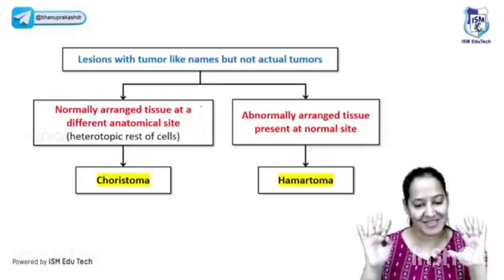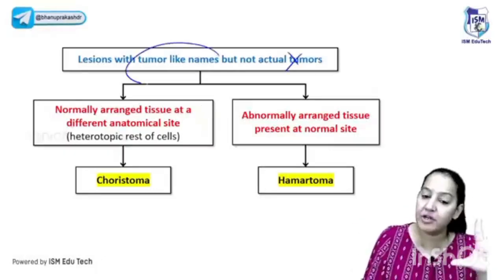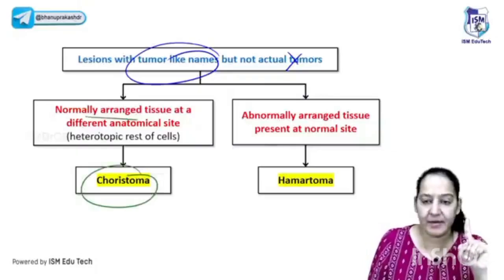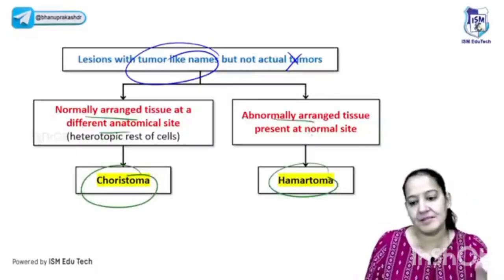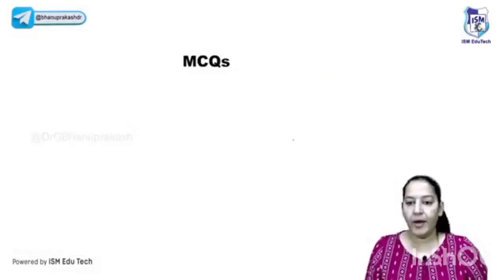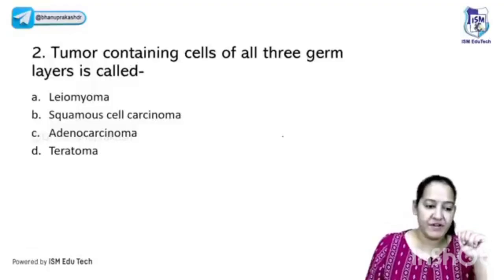So we have learned two things. The summary is in front of you. None of them is a tumor. Both are tumor-like lesions, but none of them is a real tumor. In choriostoma, the site is ectopic, but the tissue is normal. In hamartoma, the site is normal, but the tissue is abnormal. I hope you got it. We will solve some MCQs now based on that. The first question is in front of you.